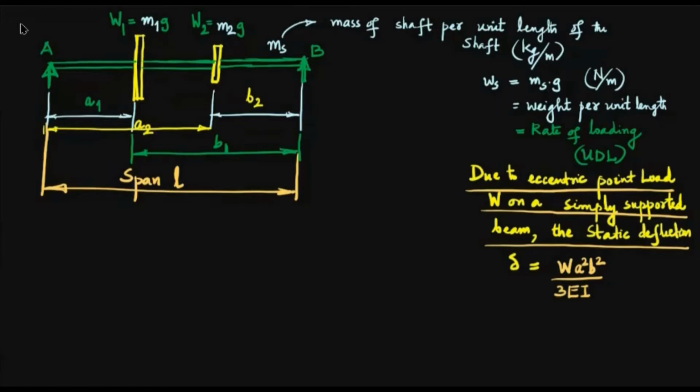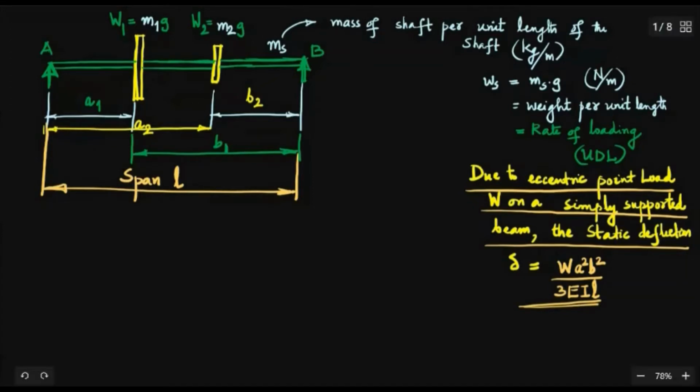So EI 3EIL. Okay, so this is the equation. If you substitute A is equal to L by 2 and B is equal to L by 2 for a central load, you will arrive at the very same equation, delta is equal to WL cube by 48 EI. So you will arrive at the same equation which we used yesterday. But in this case, this is for the eccentric one because that L by 2 distribution is not there.